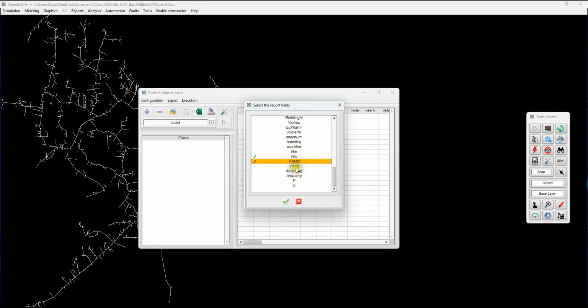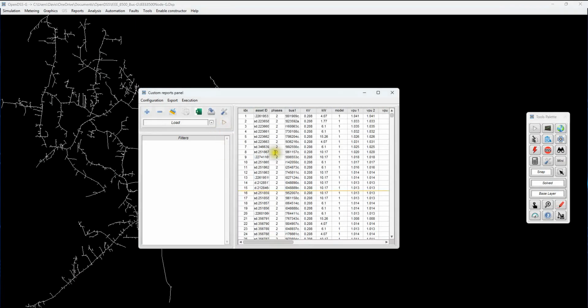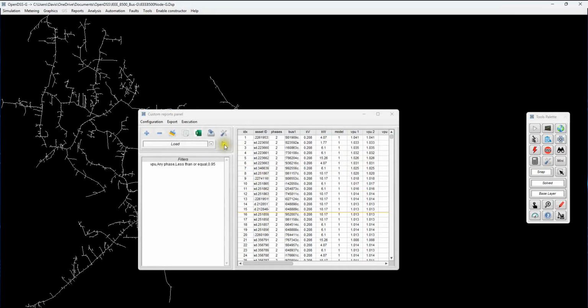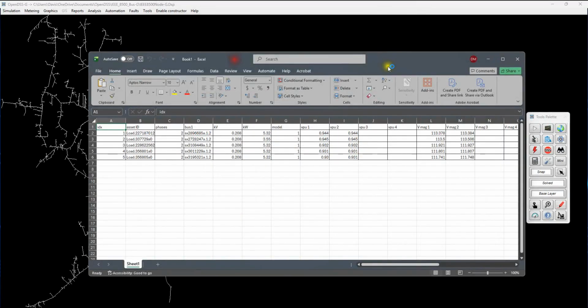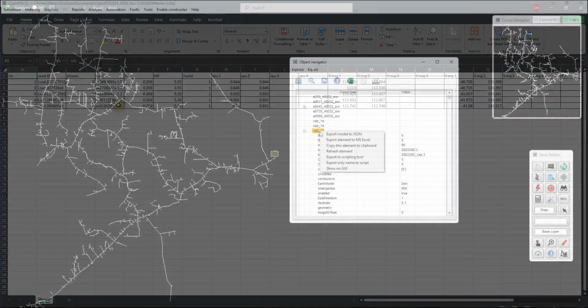Once you've generated the report, you can export the result to tools like Microsoft Excel, or just copy them to the clipboard and paste them whenever you're working. The goal is to give users a straightforward way to pull data out of their simulations, something that complements the graphical insights while giving you full control over the numbers behind them.